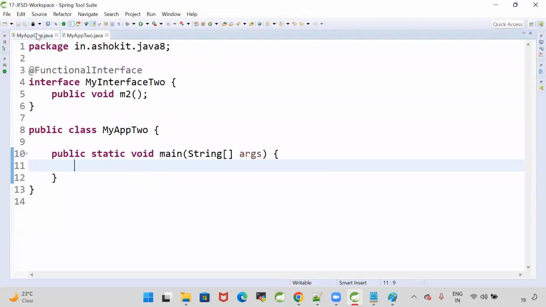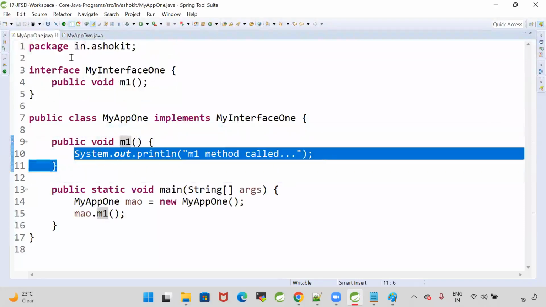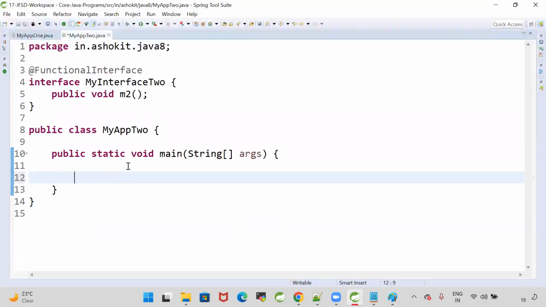What is our requirement? We want to print one simple message. For that, how are we going to write the lambda? No input, just body. System.out.println("m2 method called"). This is my lambda.